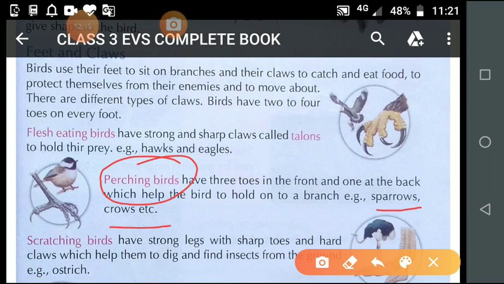They are perching birds. Observe this picture: the position of 3 toes is in front. This one.